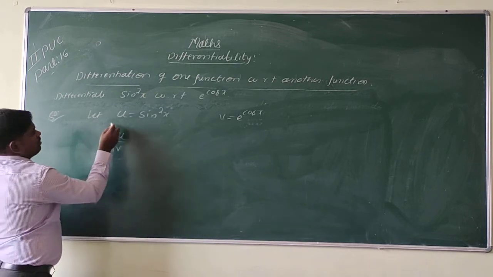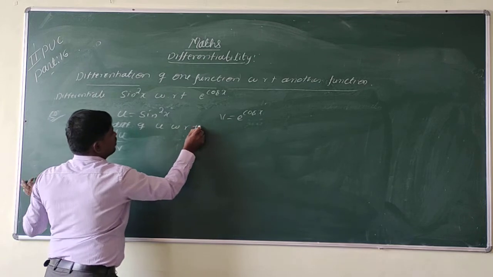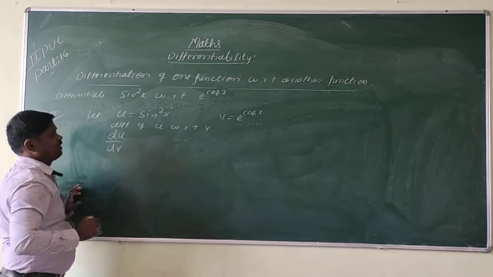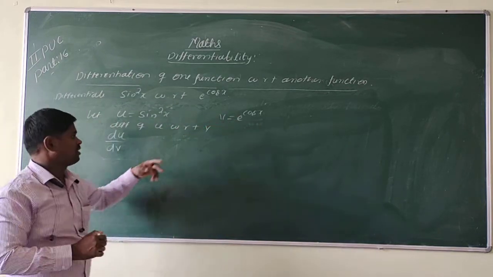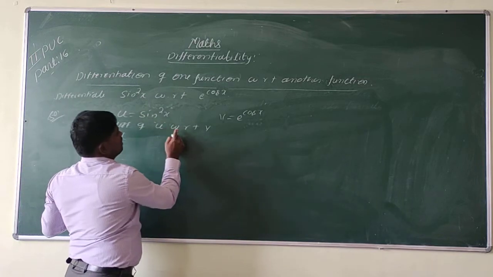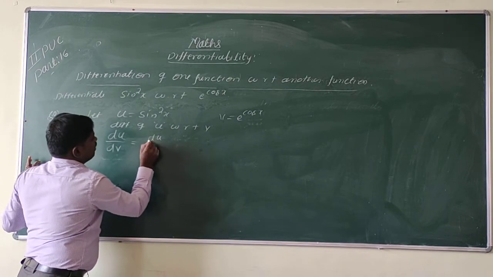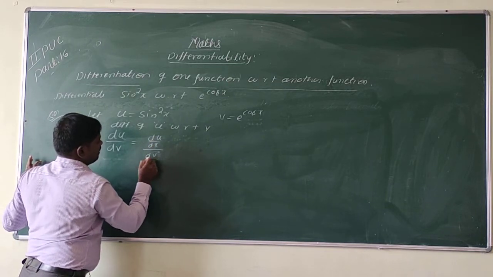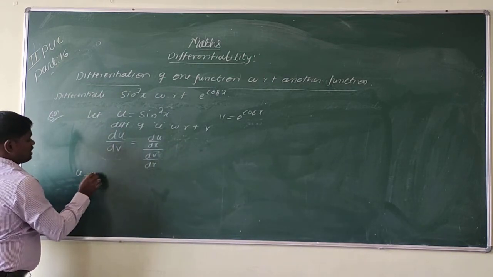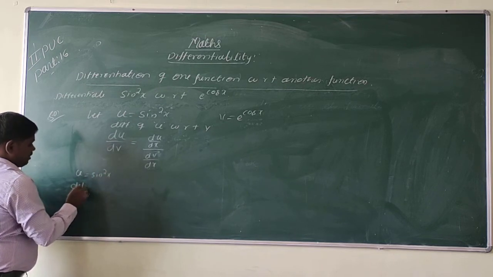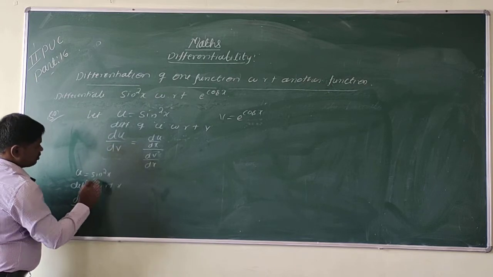So differentiation of u with respect to v. Here we are taking u as sin square x and v as e to the power of cos x. Therefore, differentiation of u with respect to v is du by dv, which is equal to du by dx divided by dv by dx. First we need to find the value of du by dx, where u is equal to sin square x. So differentiate with respect to x.